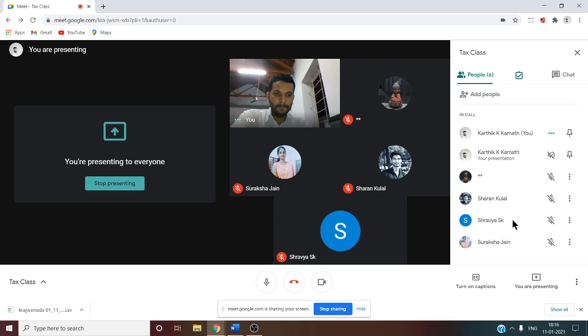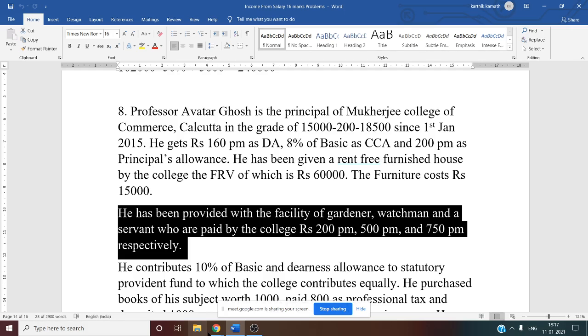Next thing, given in the question, he has been provided with the facility of a gardener, watchman and a servant. So these three services are given by the employer. Whenever the employer is giving the service and the expenses are met by the employer, we are doing the taxable salary calculation.